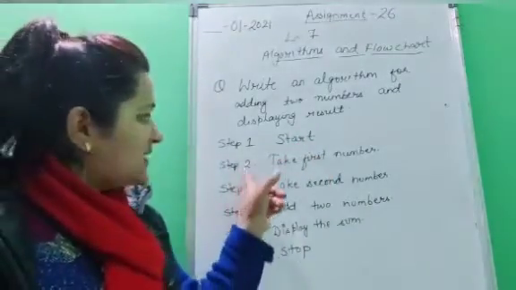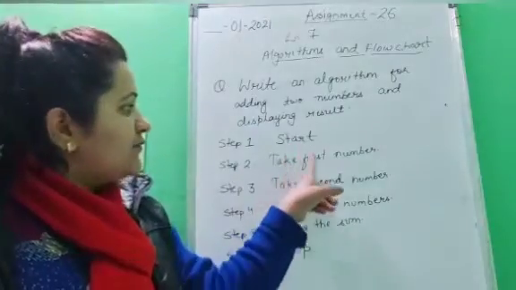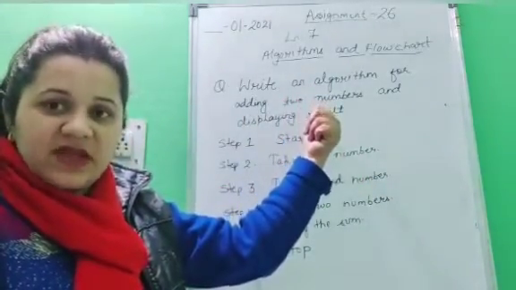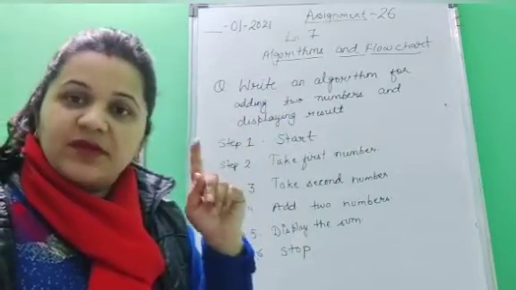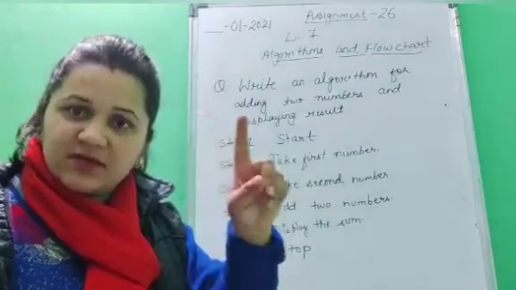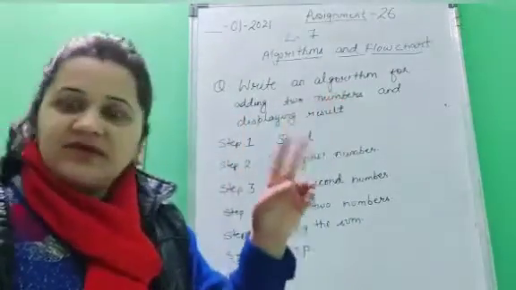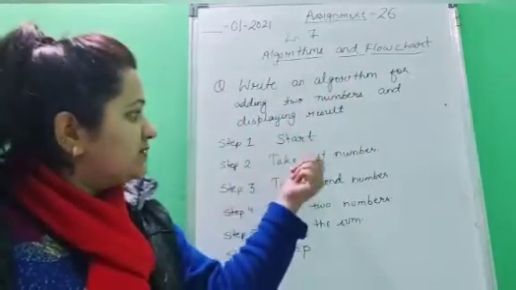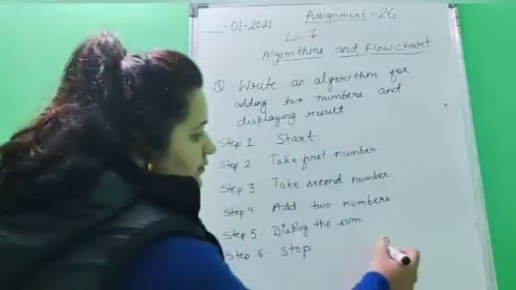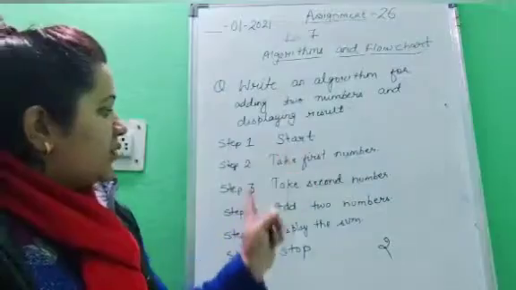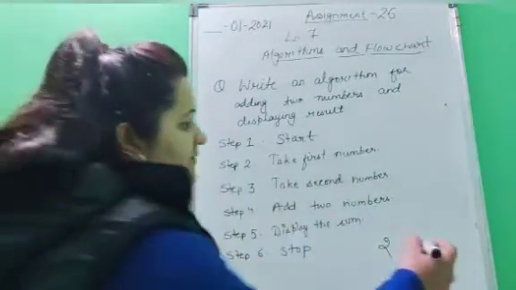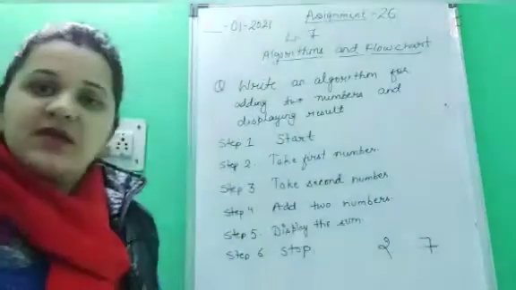Now step number 2, take first number. To complete this task, what would be the first step? To add two numbers, what would we require? We require a number, the first number. If you are adding two numbers, then you would require numbers. So first, you will take the first number, for example, 2. Now step 3, take second number. You have taken another number, 7.